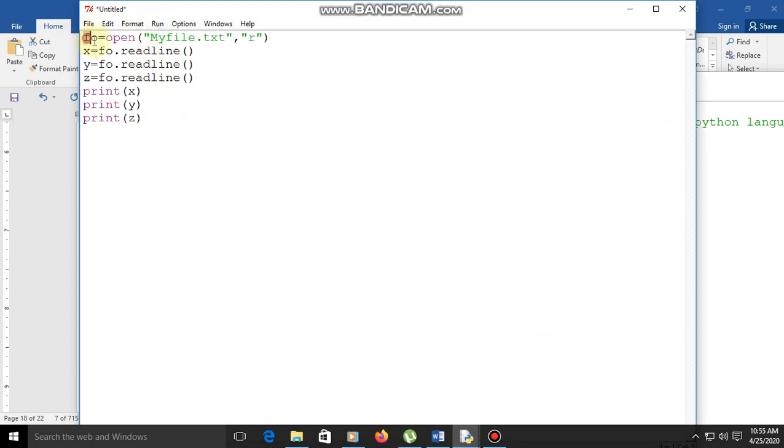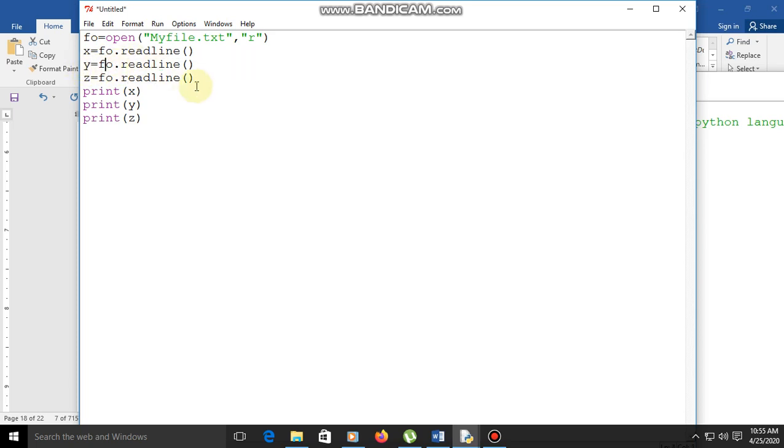So here fo equal to open myfile.txt, that is reading. We are opening the myfile.txt file and reading the data, and fo.readline. When we use readline, we have to use one variable, and that line is associated to x, and every one line takes one variable.